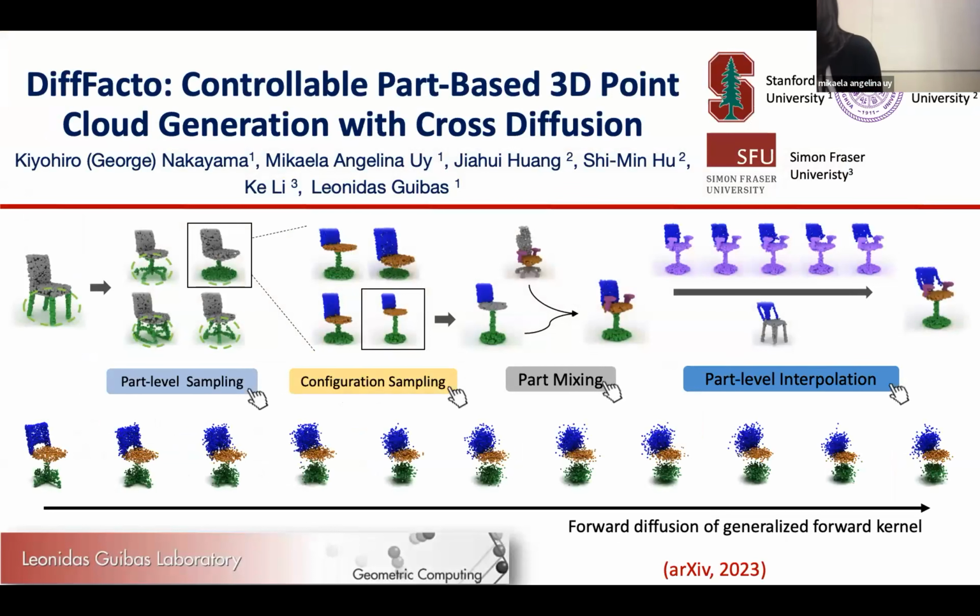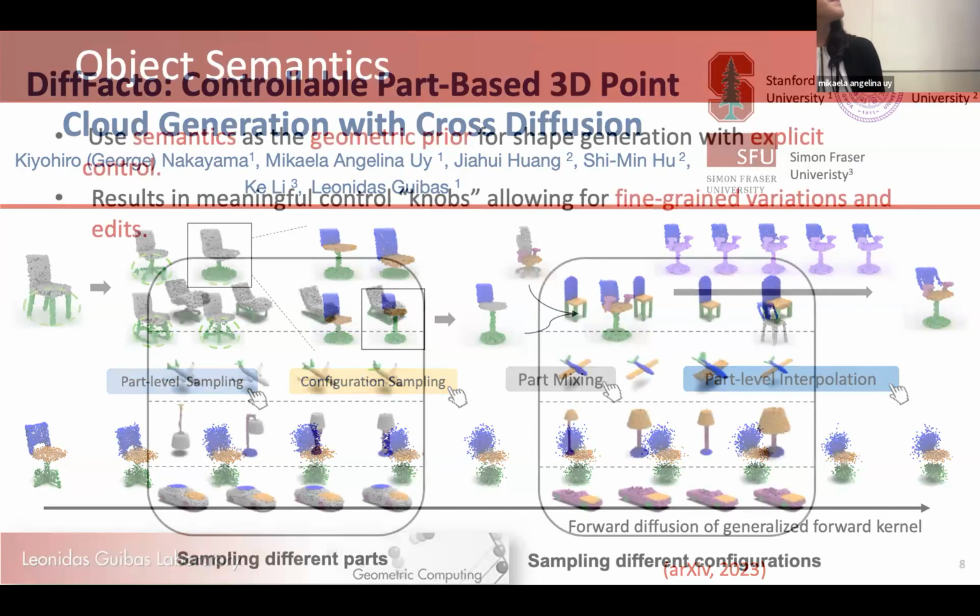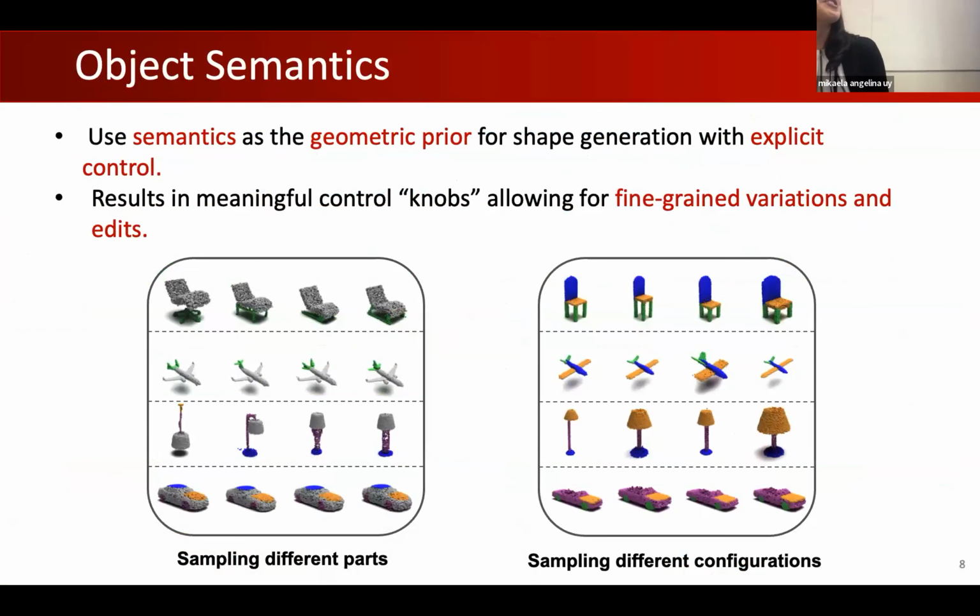First, semantics for objects. I'll first be talking about DeFoG, a very recent work that is led by George. George is an undergrad that I mentor at Stanford, and just a special shout out, he will be applying for PhD in the next intake. It is controllable part-based generation with cross diffusion. And the geometric prior that we are leveraging here is semantics.